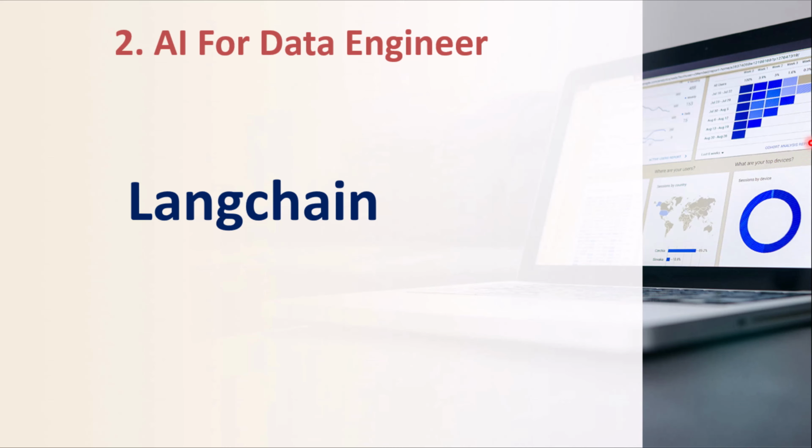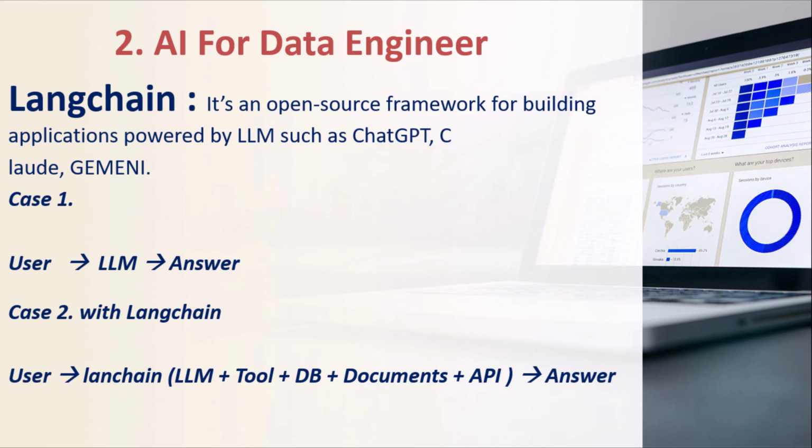We'll try to understand it first. LangChain is an open source framework where we can write our code and build applications by using an LLM. LLMs are available for us like ChatGPT, Claude, Gemini, Grok. All the LLMs we can use under LangChain.